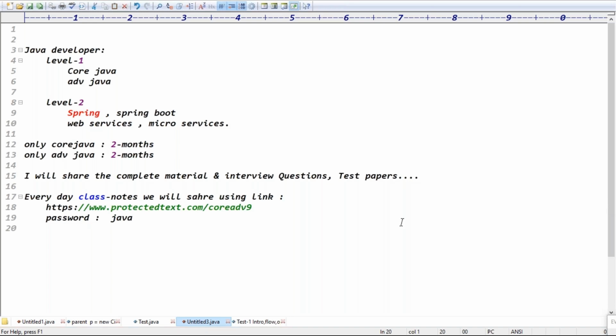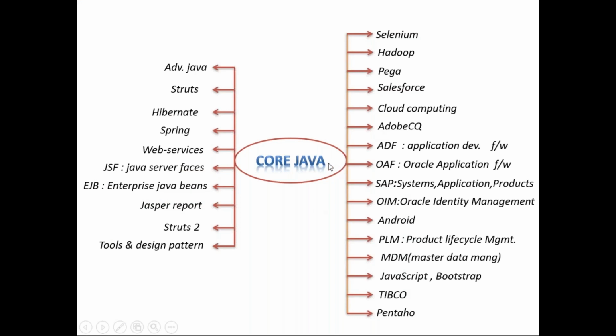Good. Is it clear now? Guys, this is the importance of your core Java. See, if you are saying Java is outdated, then Selenium is outdated, because Selenium uses Java. Hadoop is also outdated, right? Because these all are built on Java. If Java is outdated, then all these are outdated, right?